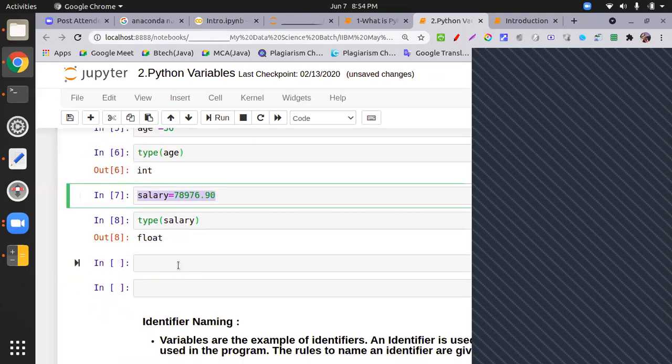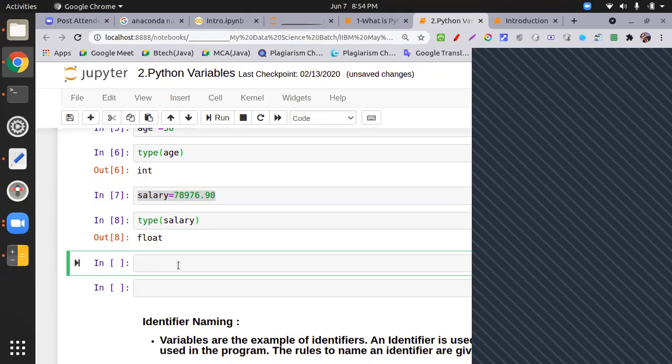Okay. Second thing, how to do some program. I put: write a program to calculate the area of a rectangle.